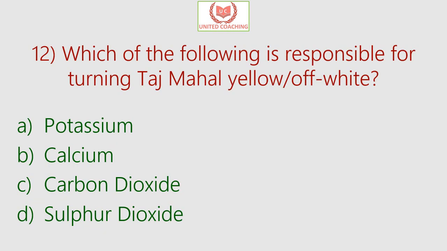Our next question is, which of the following is responsible for turning Taj Mahal yellow or off-white in color? So is it potassium, calcium, carbon dioxide or sulfur dioxide? So answer is sulfur dioxide.